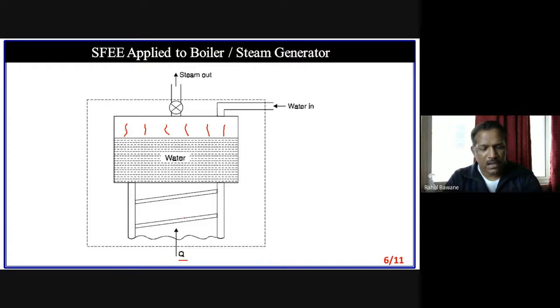And we have to apply our steady flow energy equation to this boiler. Is any work done possible in the boiler? Is there any piston movement or any volume change? No. So that means in the boiler there is no work done.